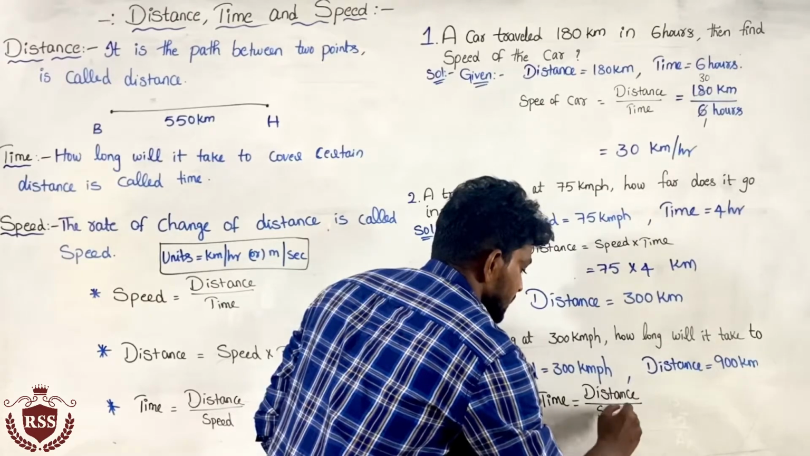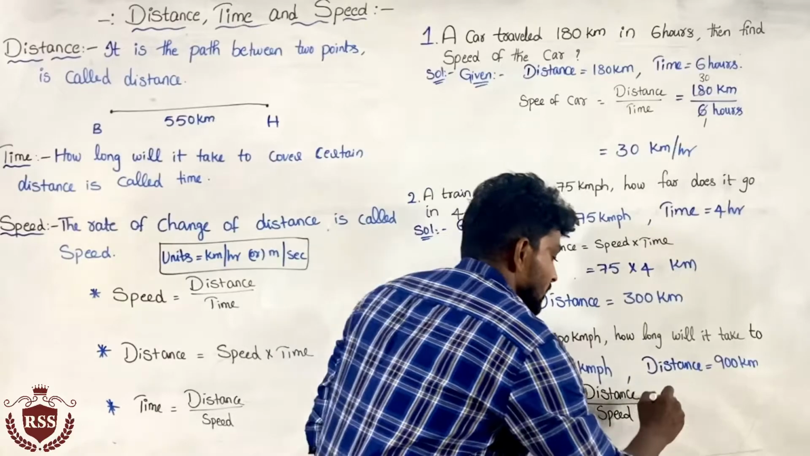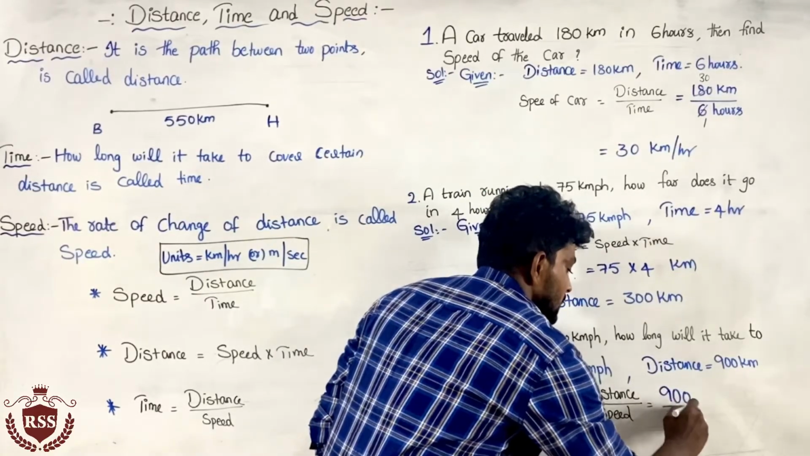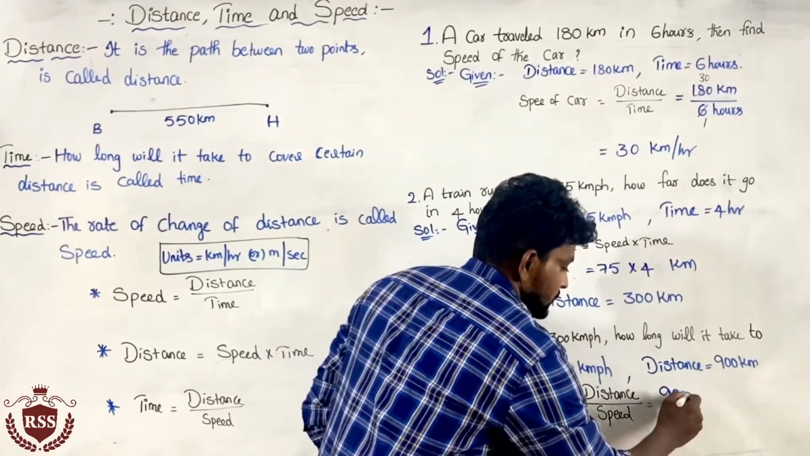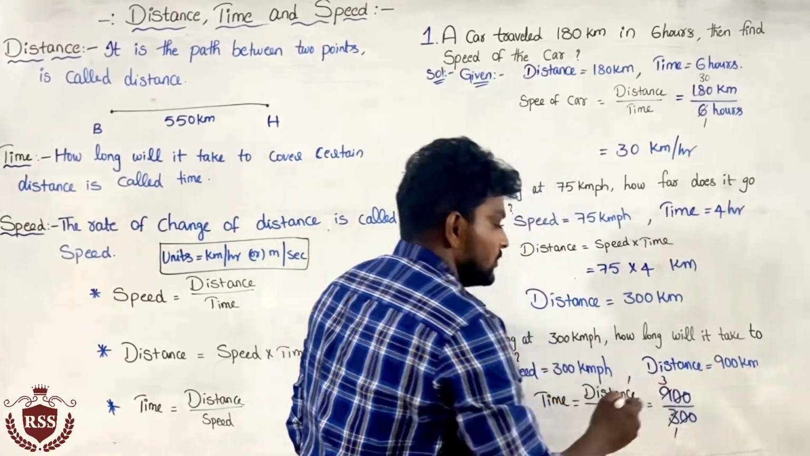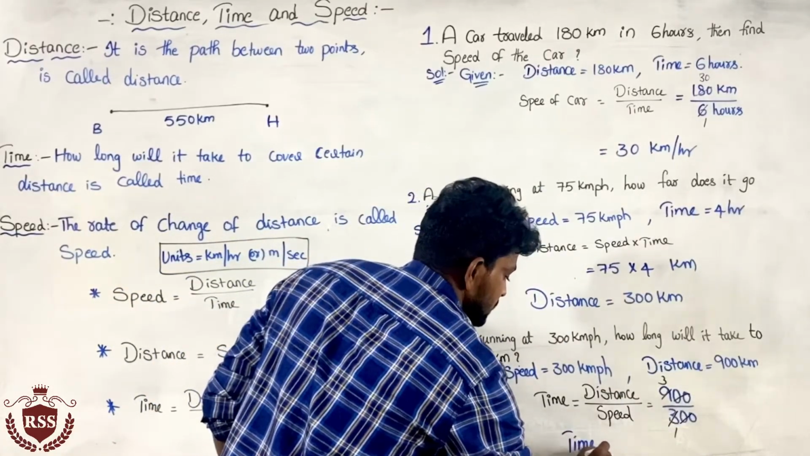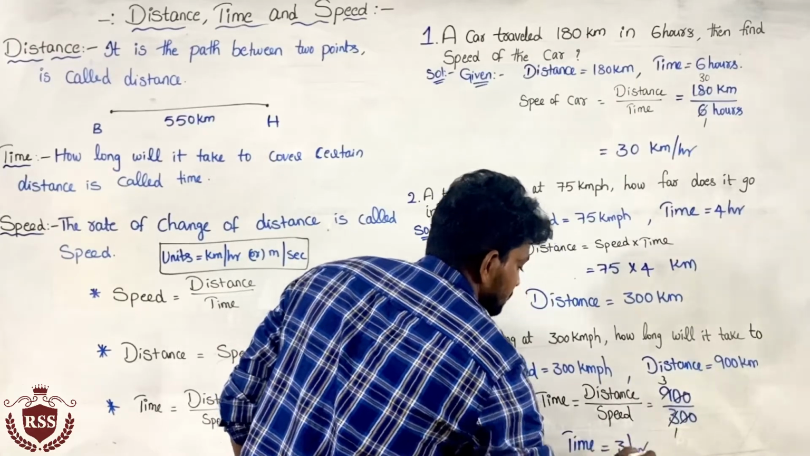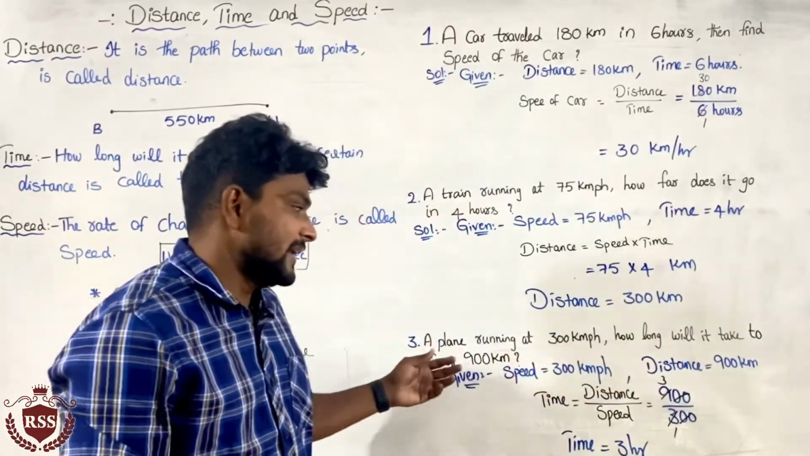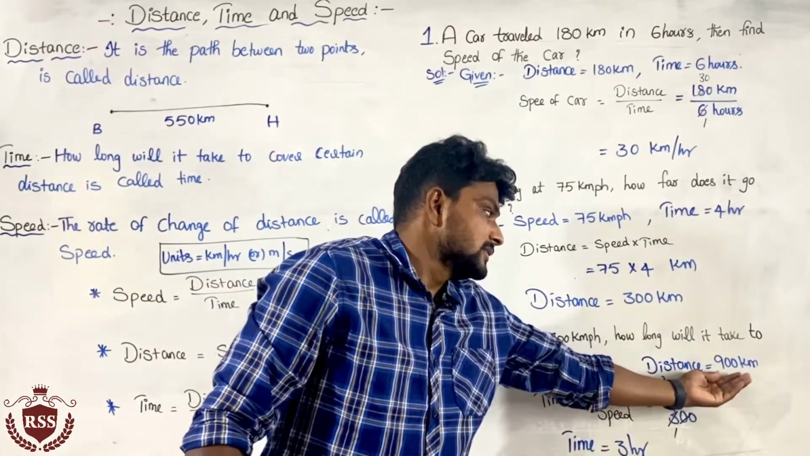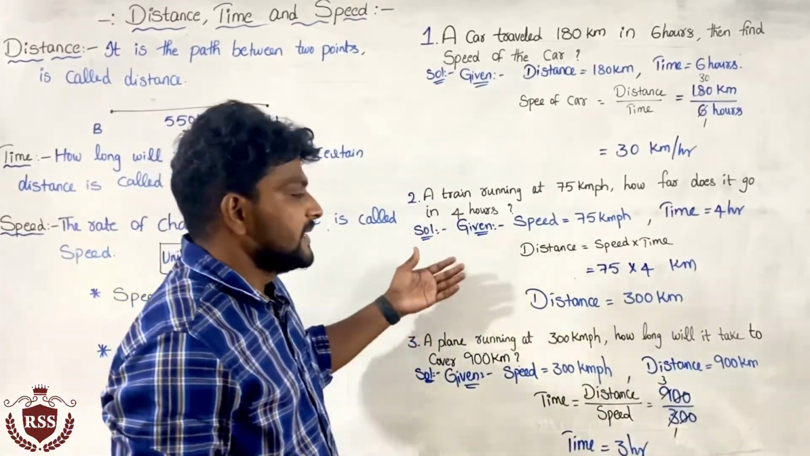So how much distance do we have? 900 kilometers, by the speed of the plane, 300. You can cancel the zeros, 3 ones are 3, 3 threes are 9. So 3 is the answer. Time equals 3 hours. Sorry, the plane takes 3 hours to cover 900 kilometers. These are the basic problems.